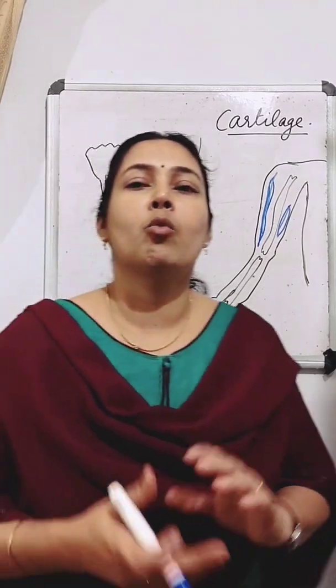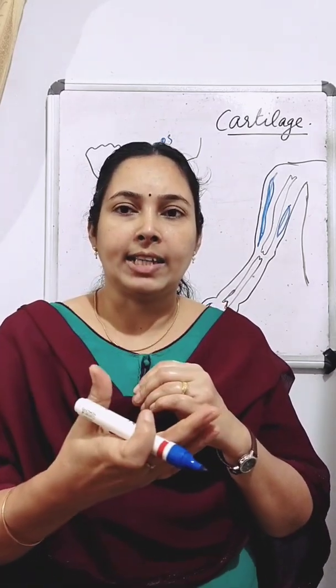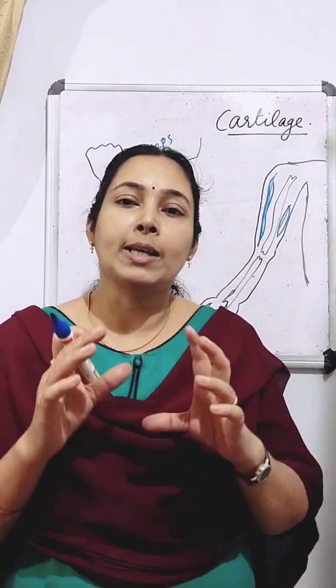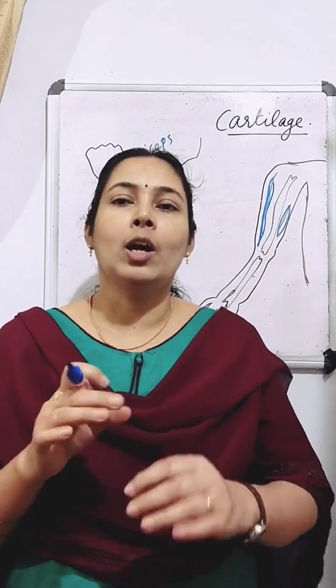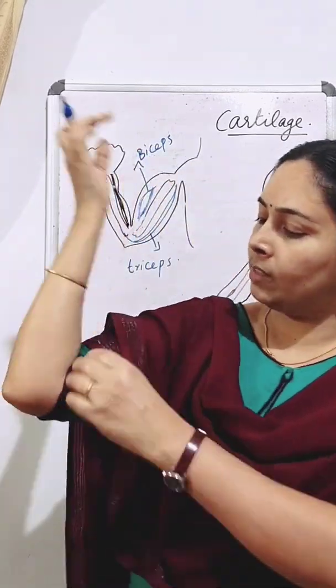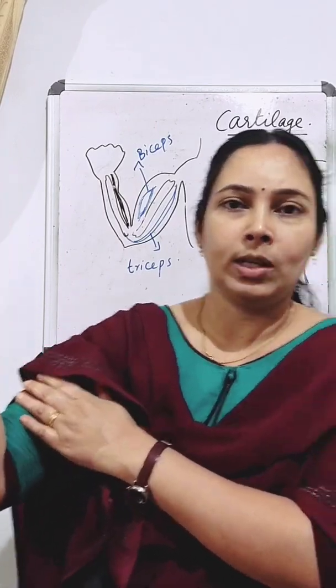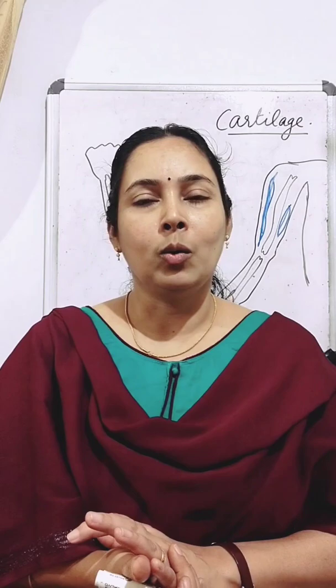So muscles work in pairs. When one contracts, the other relaxes. To know which muscle in the pair is doing the work, look at the muscle that is getting shorter. When you do like this, we can see here it is bulging out. That means this muscle is doing the work. So you can look and see.